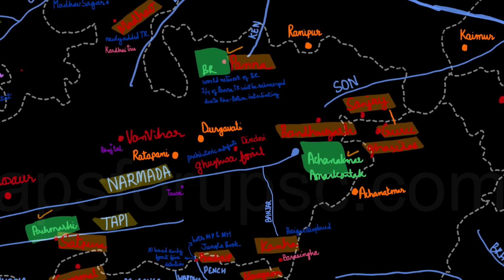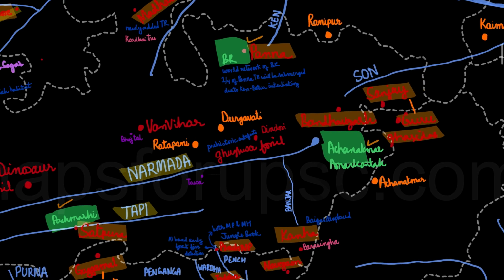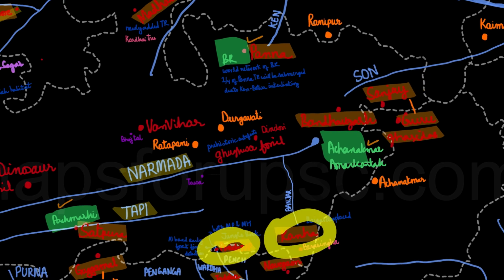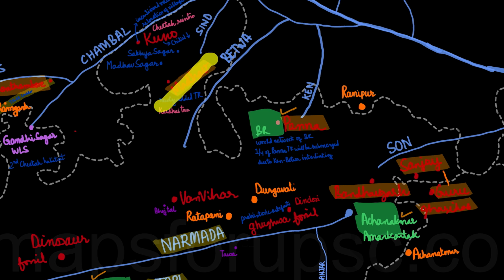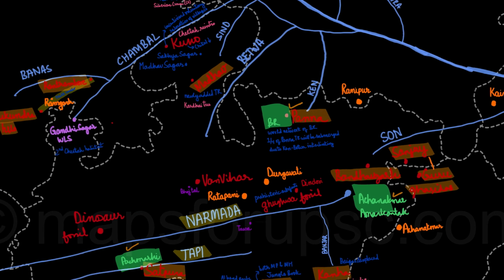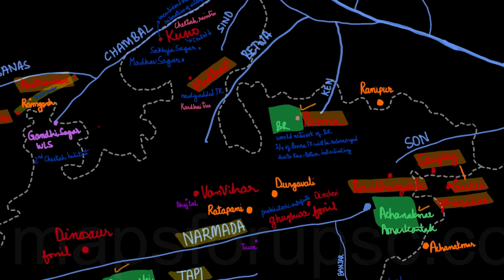So Bandhavgarh is a tiger reserve. Then Sanjay National Park is also a tiger reserve. Kanha, Pench, Satpura, Ratapani, Durgavati, Madhav, and Panna. So these are the tiger reserves. Then moving on to the Madhav Tiger Reserve.